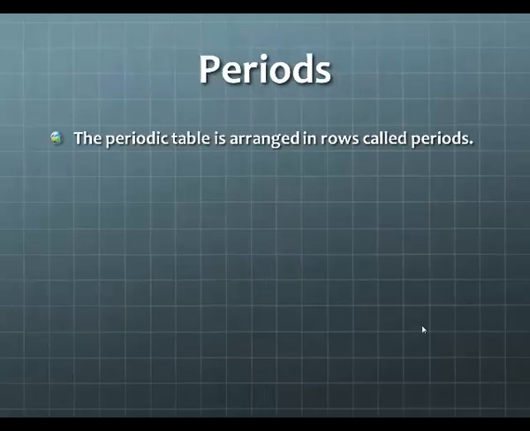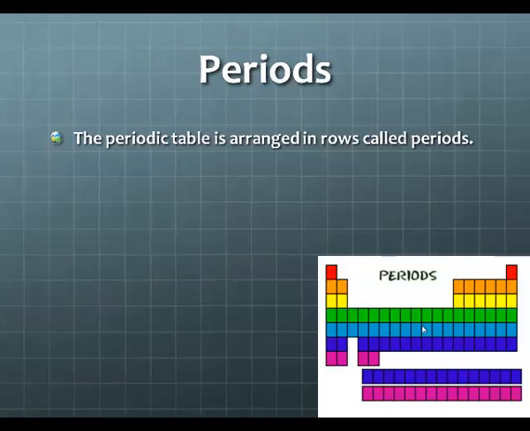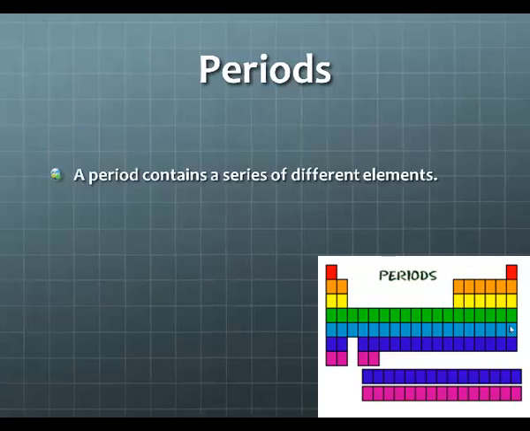Periods. The periodic table is arranged in rows called periods. So we can see here inside of this picture, there's 1 period, 2, 3, 4, 5, and so on. Inside of your notes, I want you to color each period the same color.